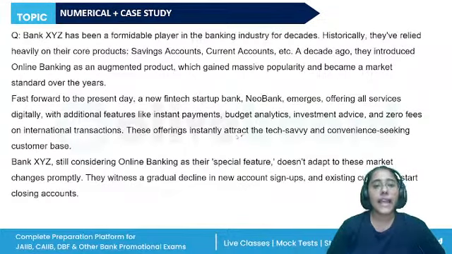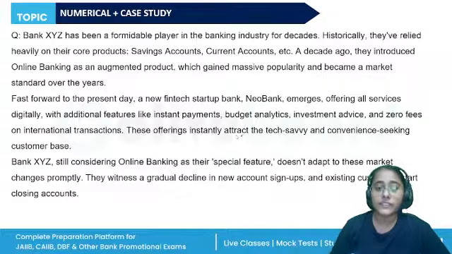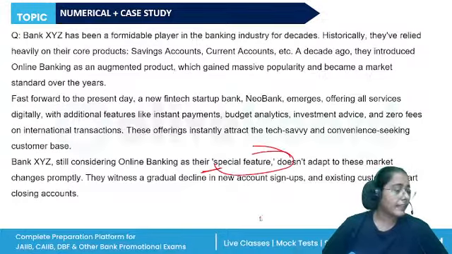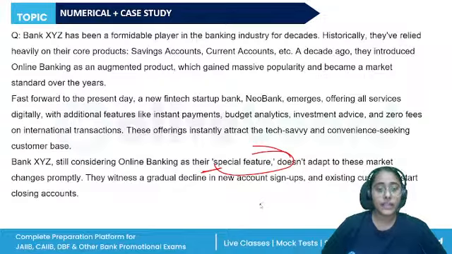Now, Bank XYZ has been a formidable player in the banking industry. Historically, they have relied heavily on the core products. Fast forward, a new fintech startup bank emerges offering all services digitally. Bank XYZ is also considering online banking as a special feature. They do not adapt to market changes like instant payment and budget analytics. They witness a gradual decline.